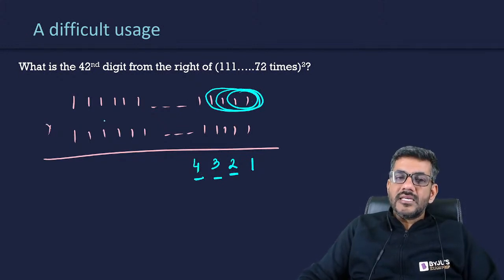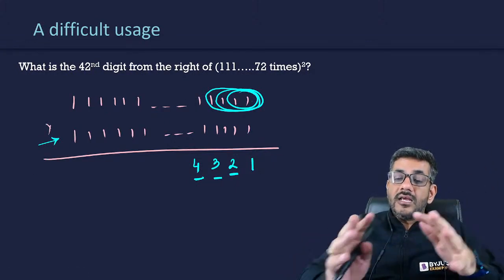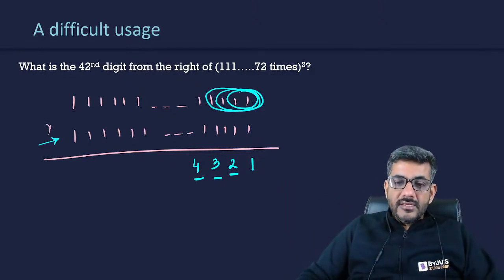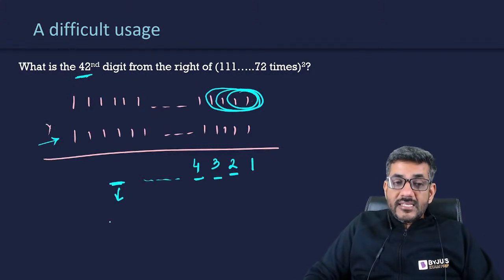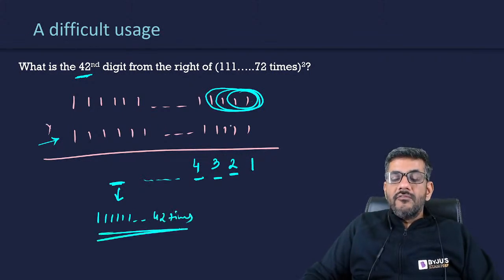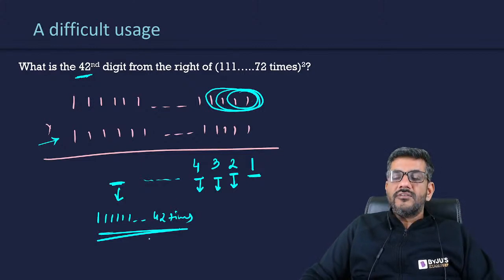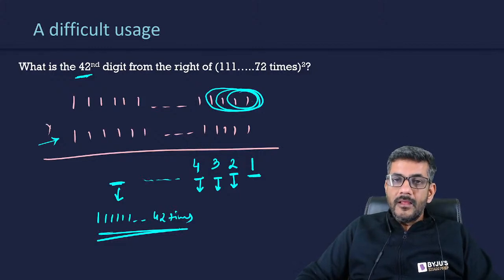How many times will I make such a pair? Because I'm multiplying with a number which has 72 ones, I will keep doing this until I have added 72 ones together, right? So when I am saying the 42nd digit from the right, as we go along, when the 42nd digit from the right comes, can I say at this place 1 would be added 42 times? 1 is added 1 time, you got the first digit. 1 is added 2 times, you got the second digit. 1 is added 3 times, you got the third digit. 1 is added 4 times, you got the fourth digit. 1 is added 42 times, you will get the 42nd digit. Isn't it? 1 plus 1 plus 1.